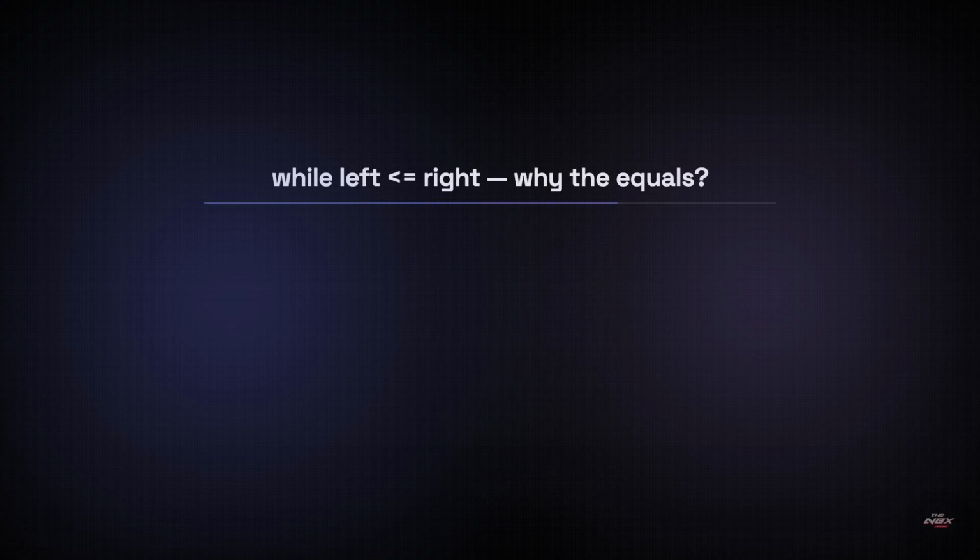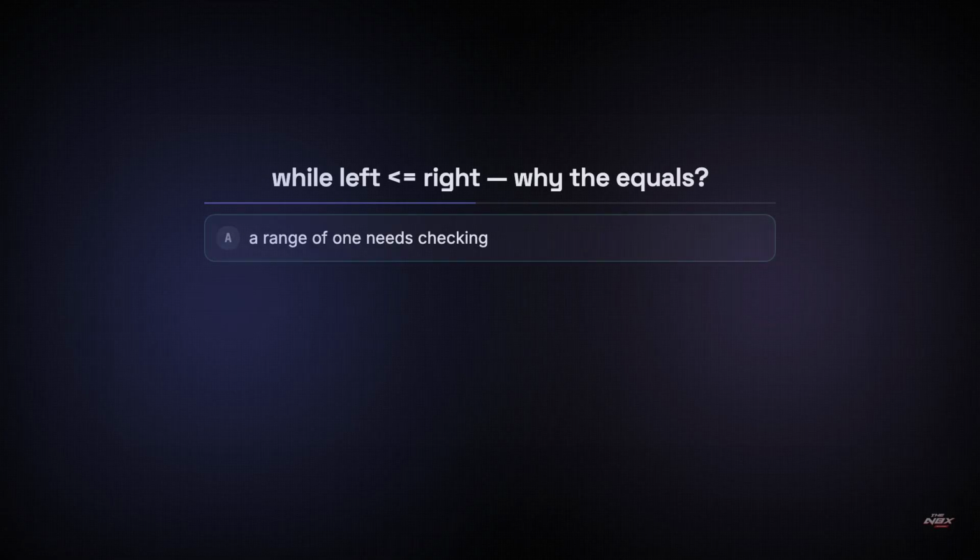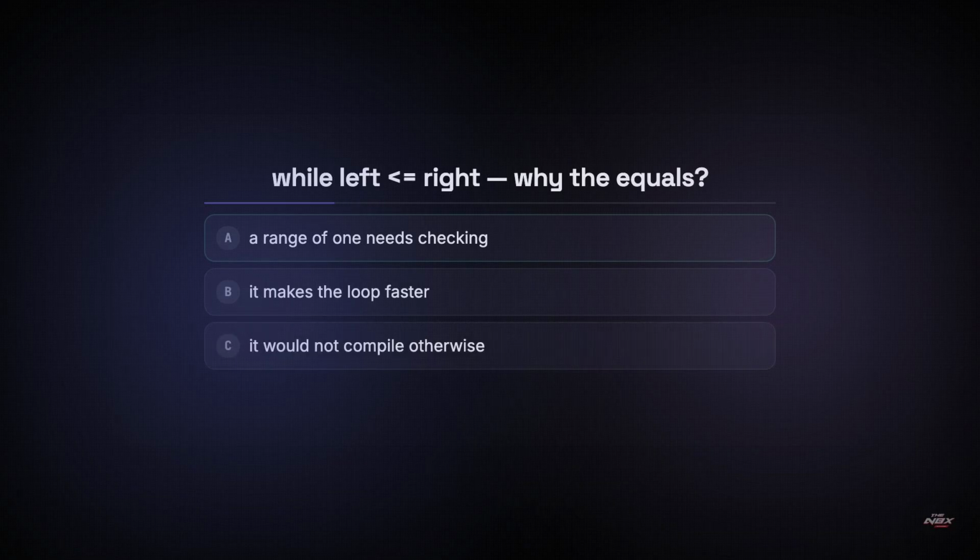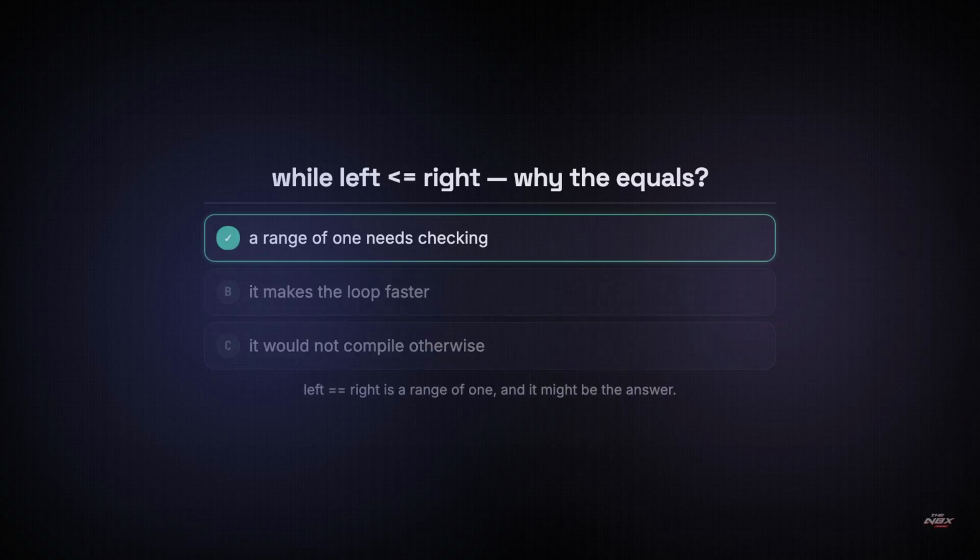And this line causes infinite loops in real interviews. Why the equals in while left is less than or equal to right? Because a range of 1 item still needs checking, because it makes the loop faster, or because it wouldn't compile. Have a think, and pause here if you like a second. Ready? A range of 1 still needs checking. When left and right meet, there is 1 candidate left, and dropping the equals walks past it.